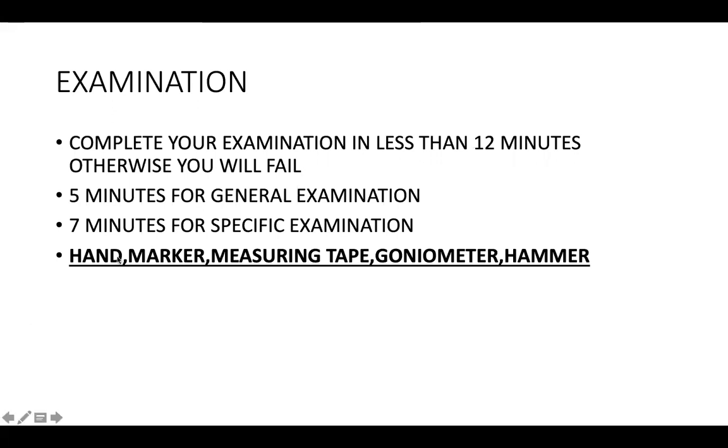So this is important. I have highlighted it: hand, marker, measuring tape, goniometer, and hammer. I put these things in this order. Hand is my hands, marker, then put measuring tape with your couch. You will be given a couch and a table on which you can put your belongings or the bag you bring. So on that table, put the marker, along with that the measuring tape, goniometer, and hammer.